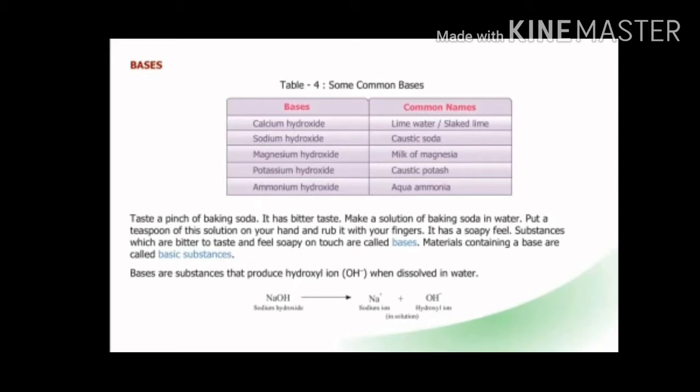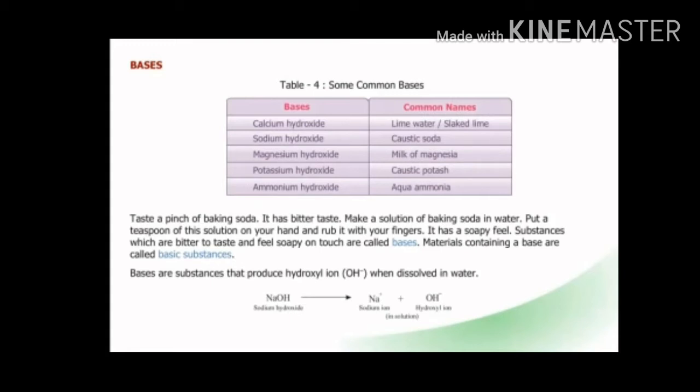The first is calcium hydroxide. Calcium hydroxide is also called lime water. Lime means chune ka pani or slag lime. Now the second one is sodium hydroxide. Sodium hydroxide is called caustic soda. Its common name is caustic soda.